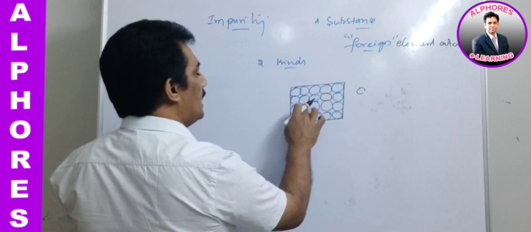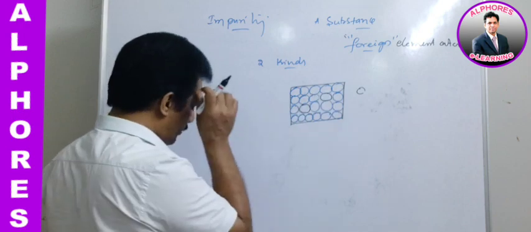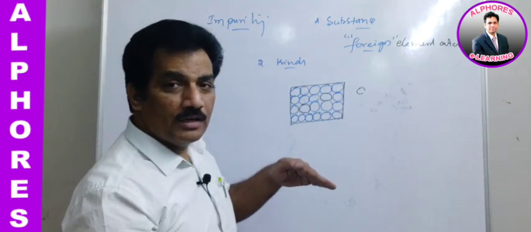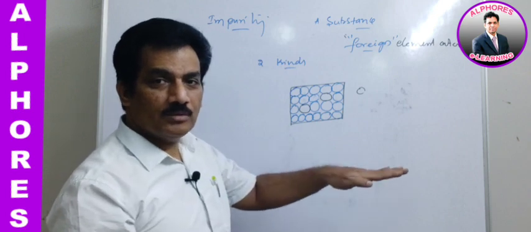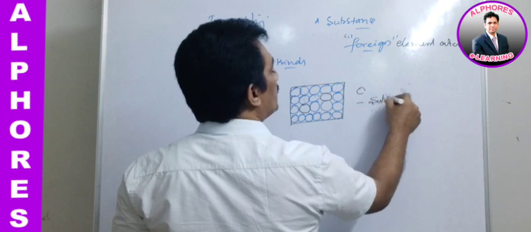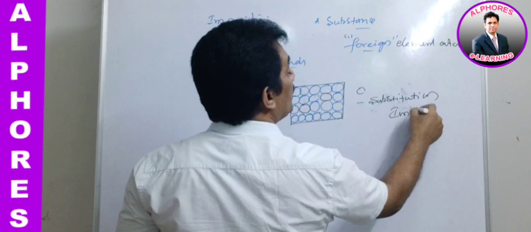That means the lattice point is occupied by this third substance, that is nothing but foreign element atoms. They are substituting the existing metal atoms. Such type of impurity is nothing but substitution impurity defect.